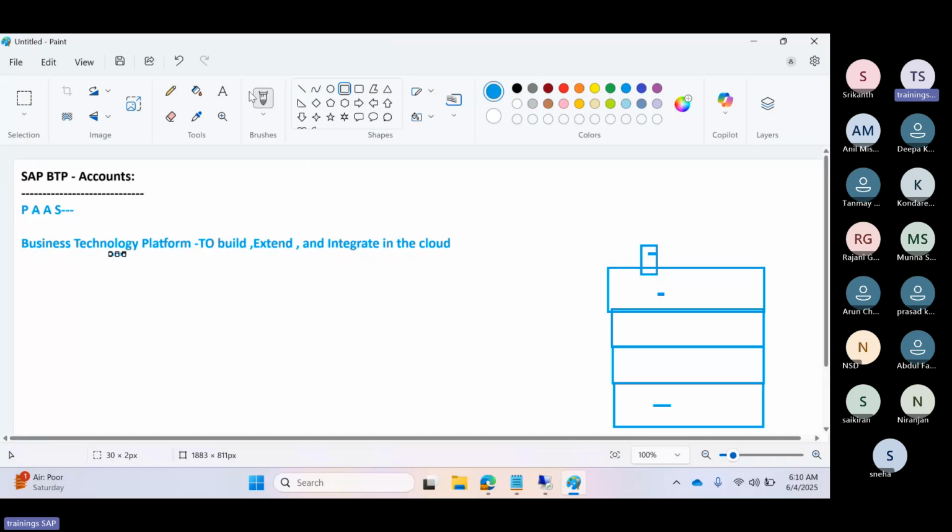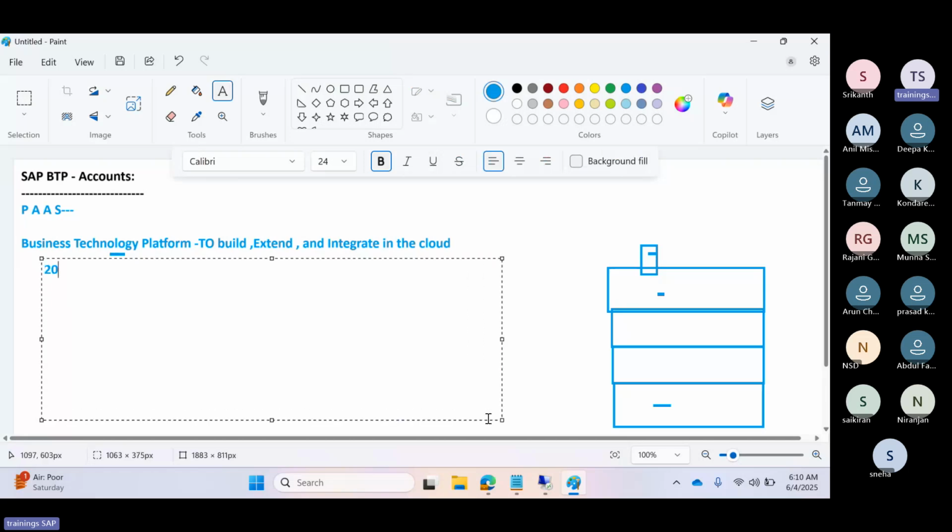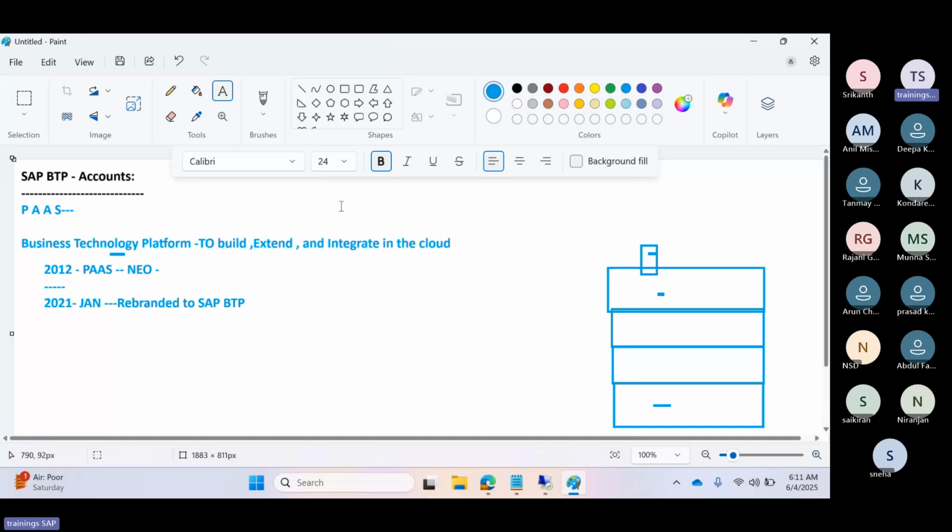So then later, in 2012 itself, SAP entered into the PaaS market. In the introduction session I explained that at that time the product was called NetWeaver on Cloud. In that platform SAP entered the PaaS market. Then later, in the early years up to 2021, they rebranded their platform to SAP BTP, Business Technology Platform. So we discussed this history as well.